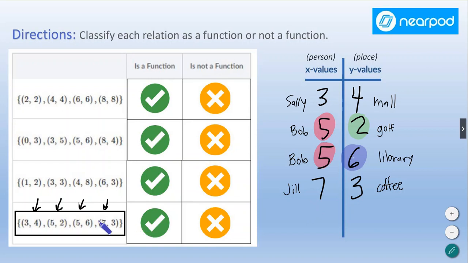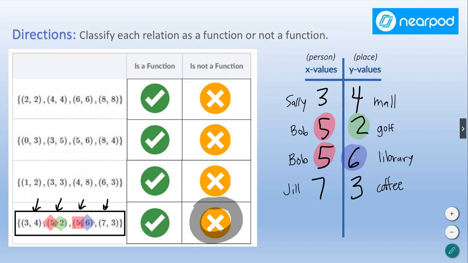Okay, I'm going to add one more thing to this. So we could simply look at our X values and say, hey, red flag, I have 2 X values and 2 different outcomes. I have a 2 and a 6 as my outcomes. That means I have someone trying to get to 2 places at once, or repeat in 2 different places at one time, and that's not going to work. Okay, so again, this is looking at it from a numeric standpoint. In other words, looking at the numbers, why a function does or doesn't work. Okay, so obviously our answer for this one would be no, it doesn't work. We click the orange X.